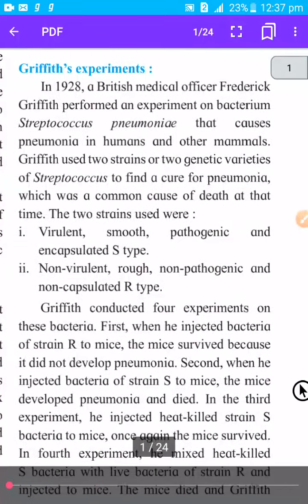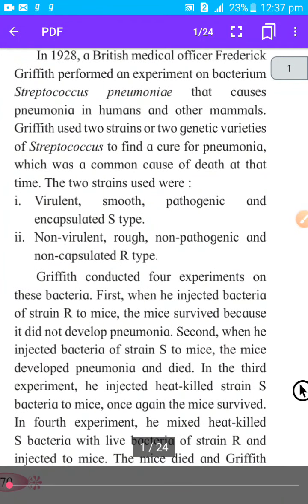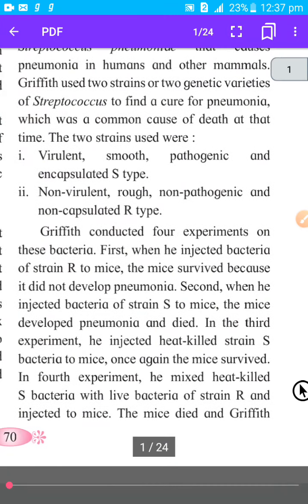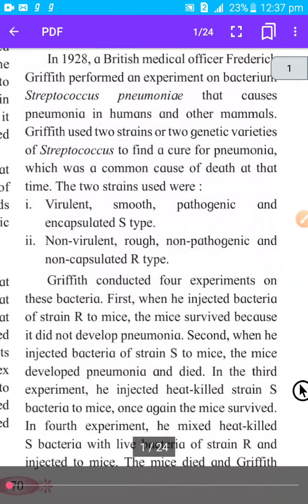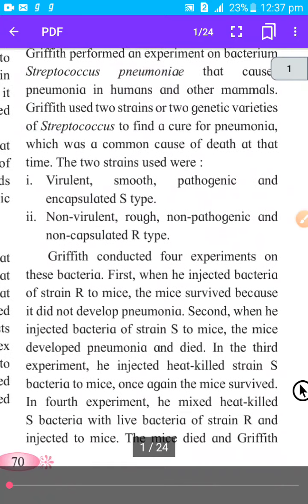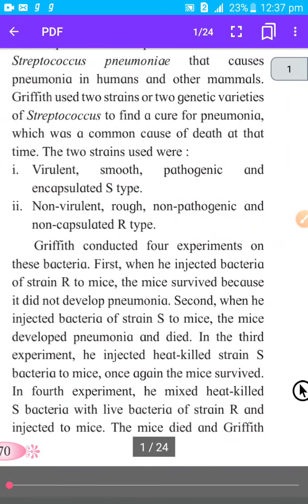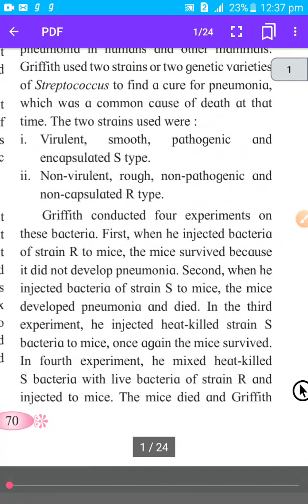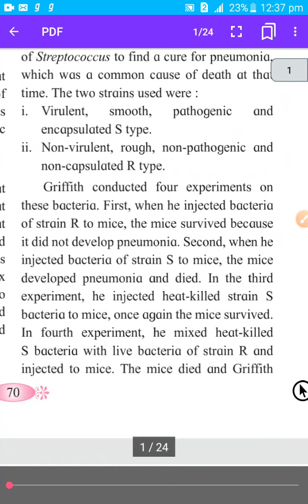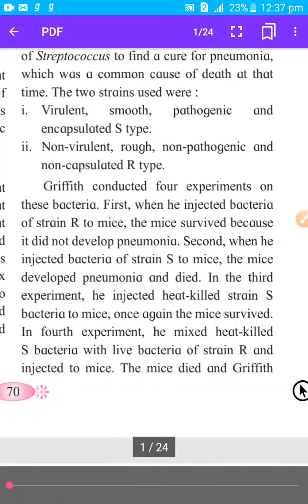Griffith was doing research on which bacteria? Streptococcus pneumoniae. And why was he doing this research? Because it was causing pneumonia in human beings and other mammals, and it was leading to death also. There were two strains in this bacteria. One was pathogenic and had a capsule; it was smooth, that's why it is called the S type.